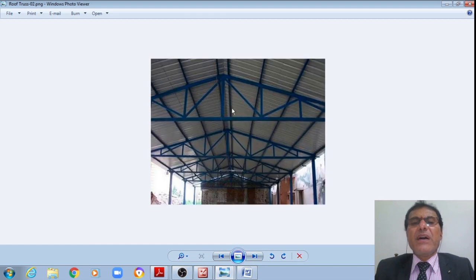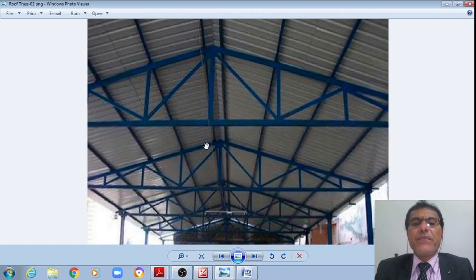Now let us see this photograph of a roof truss, student. This is the eaves point, and this is the principal rafter, which is continuous. You can see it continuing from the ridge point to the first panel point, second, third, and fourth panel point, where it ends at the eaves point.